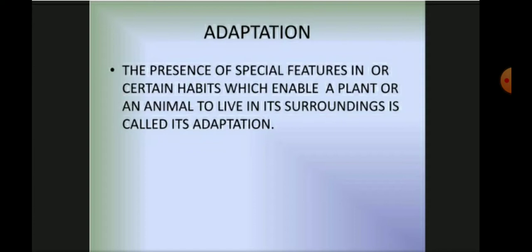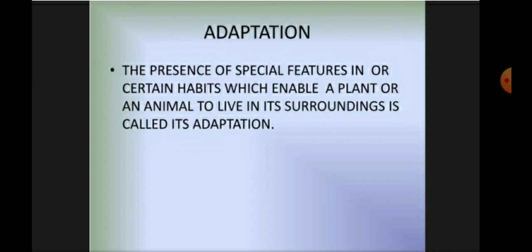So plants like cacti and animals like camels living in a desert have adapted themselves to live in these conditions. Adaptations have developed to help them withstand the severe heat and the scarcity of water.